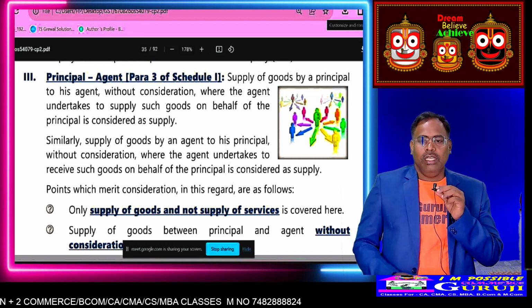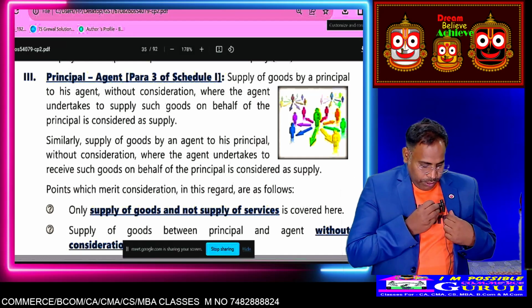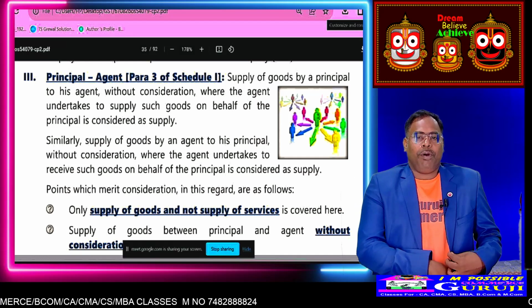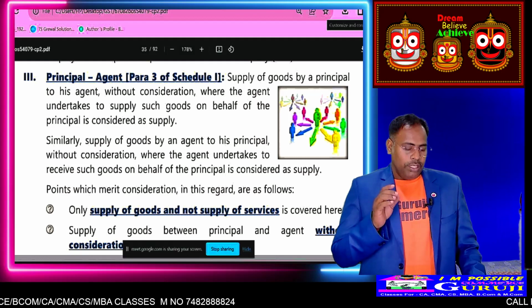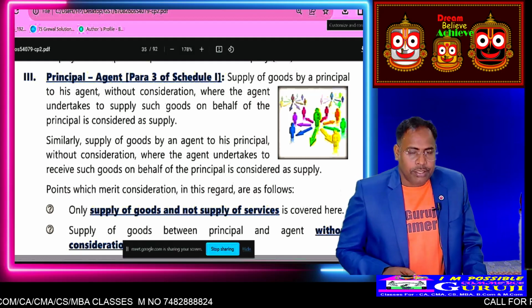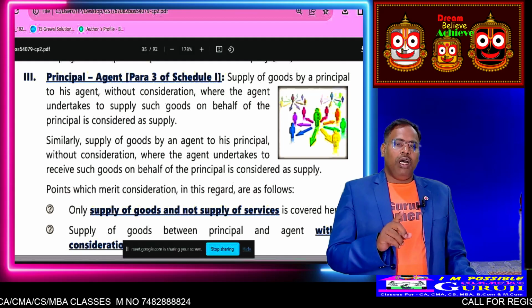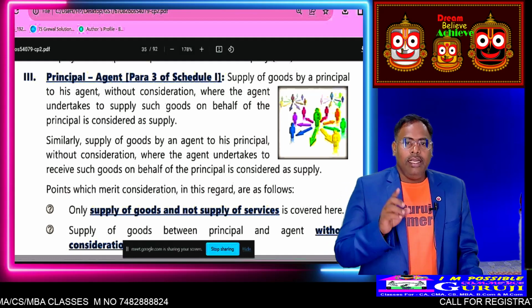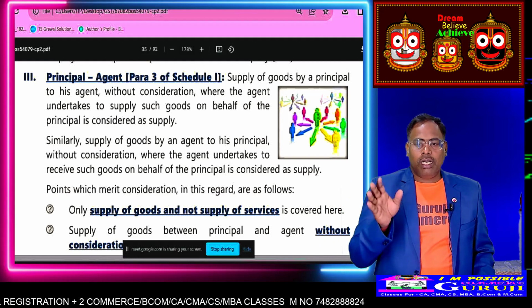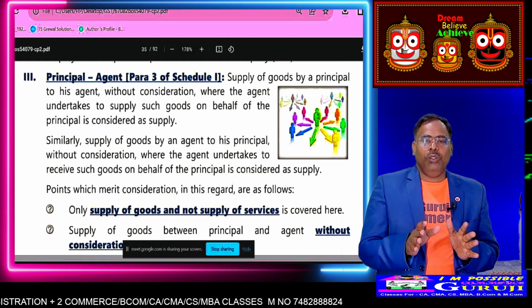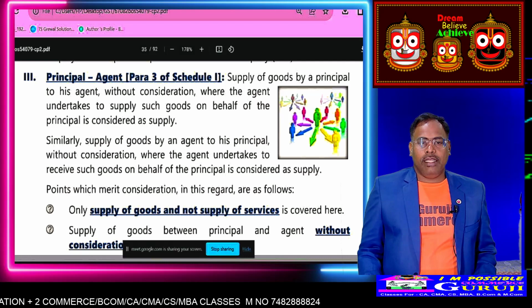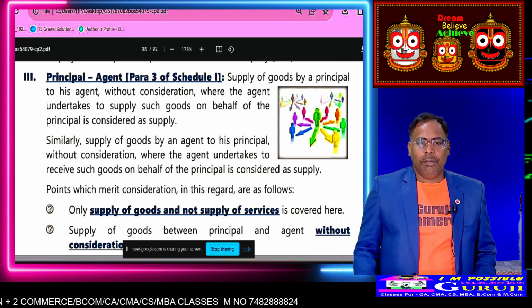Okay, good. See, the principal is the person who appoints an agent who works on behalf of the principal. Whatever work is done by the agent, it is assumed to be done by the principal.